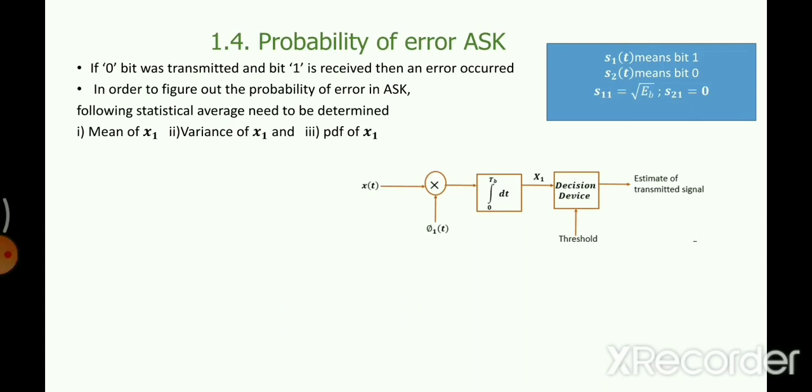You need to find out all these things. If you find out the mean and variance, easily you can find out the PDF. And once you have the PDF, just find out the area of this PDF. I'll repeat again. If you are able to find the mean of x1 and variance of x1, you can very easily find the PDF of x1 just by using a Gaussian random variable relationship. And once you have that, just find the area of this PDF to find the probability of error. So this is going to be a little lengthy, but definitely not difficult.